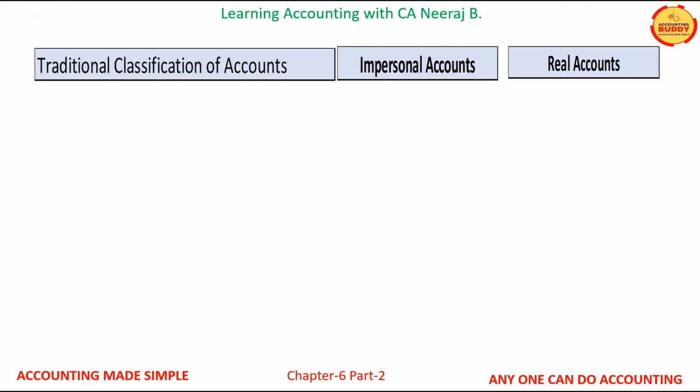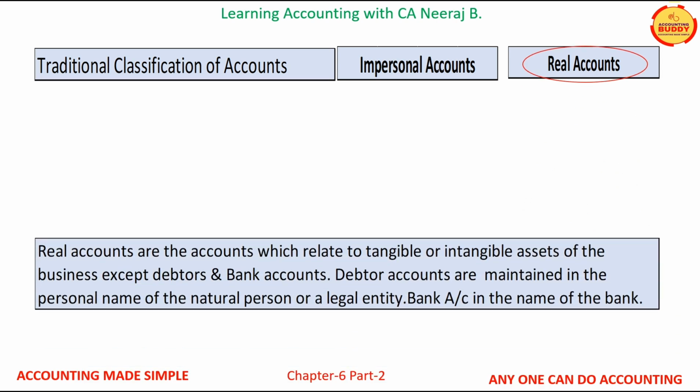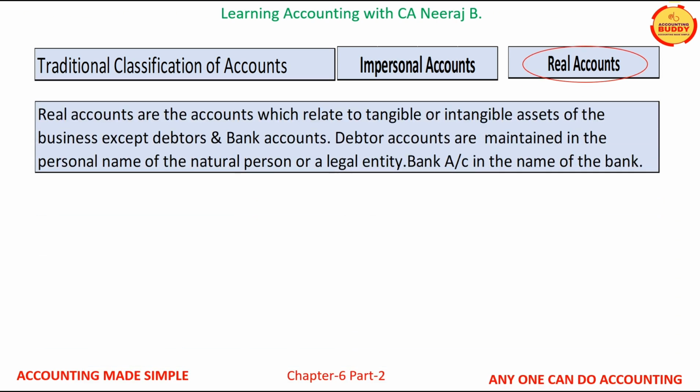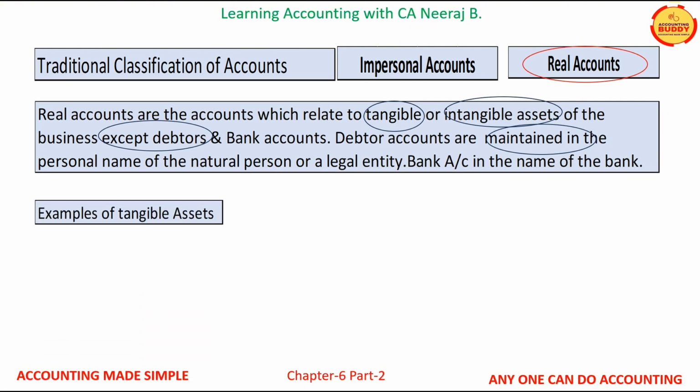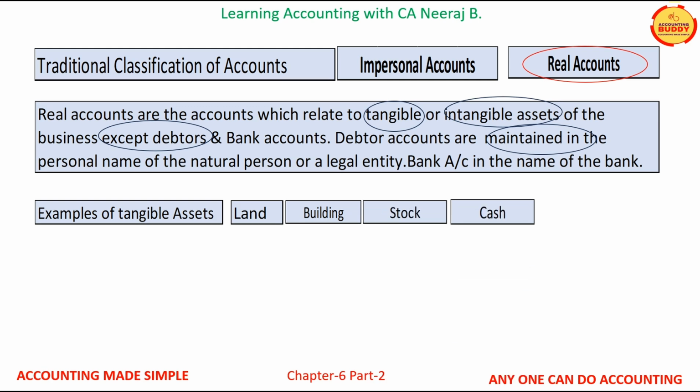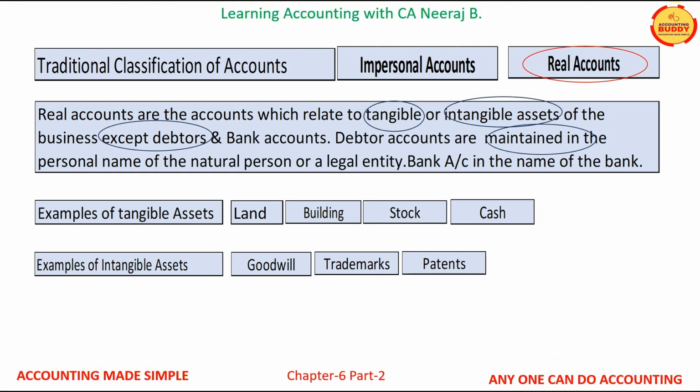In this slide, we will learn about real accounts. Real accounts are the accounts which relate to tangible or intangible assets of the business except debtors and bank accounts. Debtor accounts are maintained in the personal name of a natural person or a legal entity. Bank accounts are maintained in the name of the bank. Examples of tangible assets are land, building, stock, and cash. And examples of intangible assets are goodwill, trademarks, and patents.